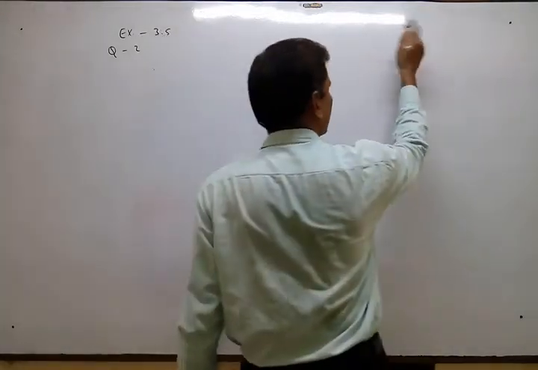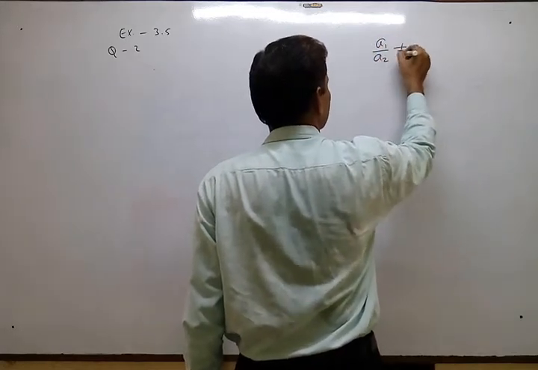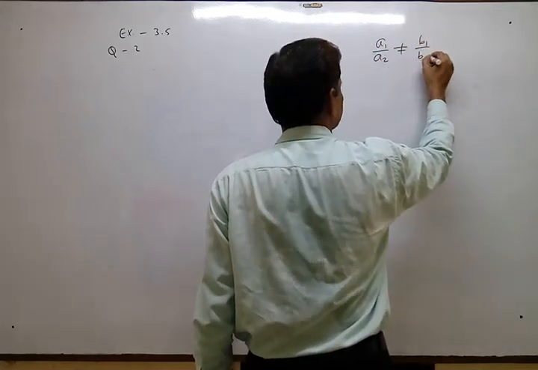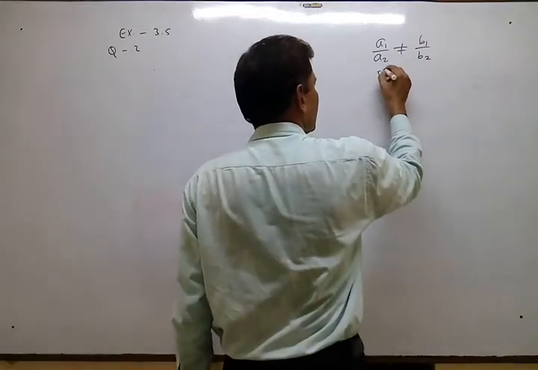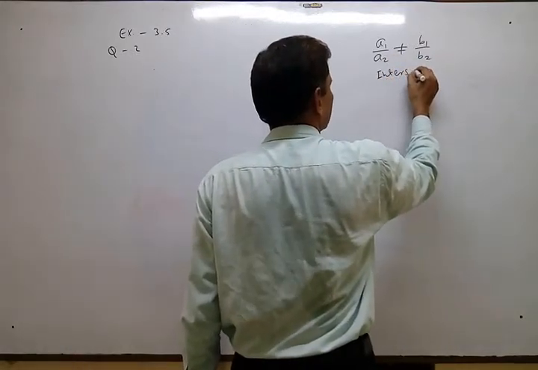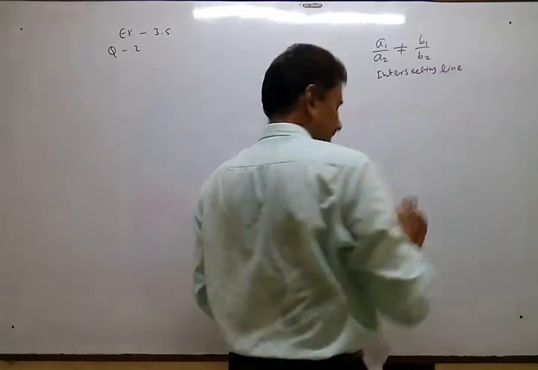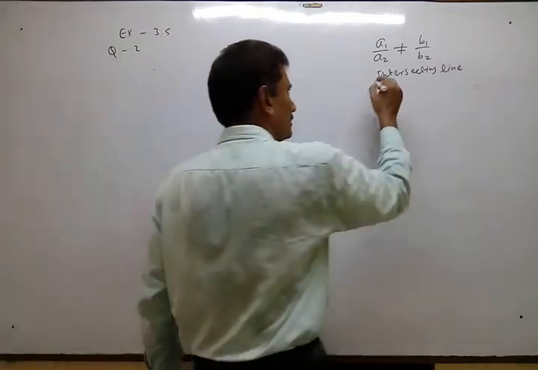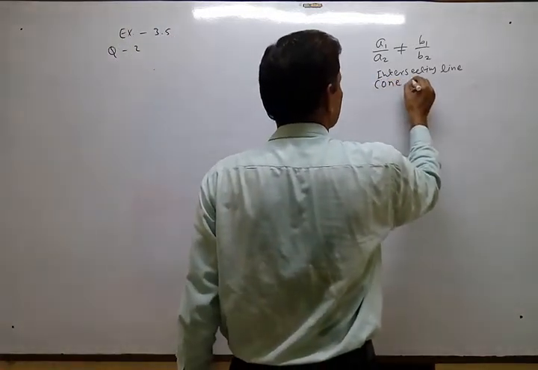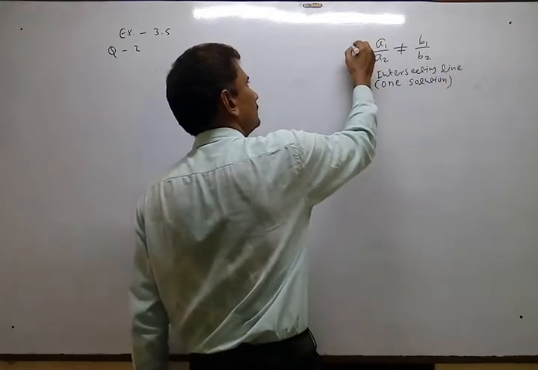I again write that if A1 upon A2 is not equal to B1 upon B2, that suggests that lines are intersecting. Otherwise, I can show there is one solution only. If lines intersect each other, then there is one solution only.